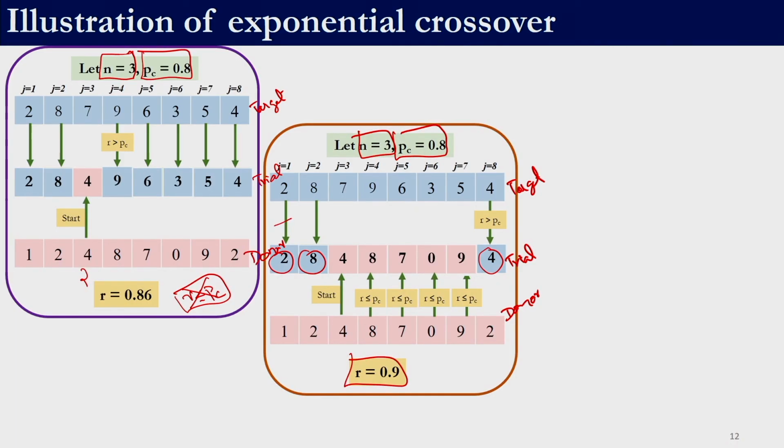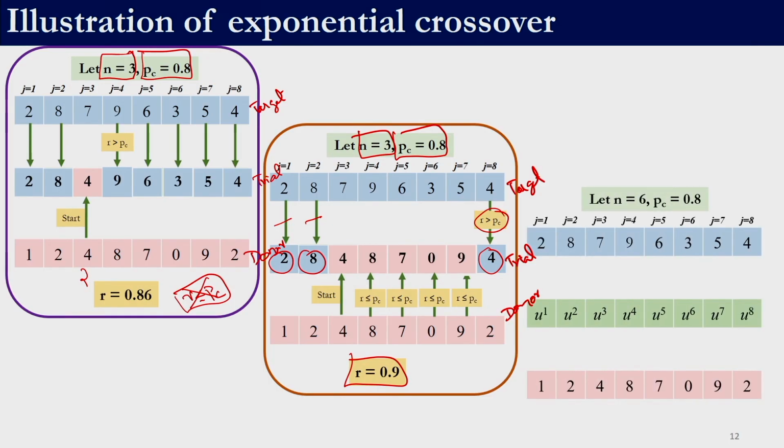So, we do not need to generate random numbers after we meet the first failure of r greater than Pc, right. After that, no random numbers are generated. Here if we see, we did not generate a random number for the first variable and the second variable, because once this condition occurs, all the variables are to be copied from the target vector, right.